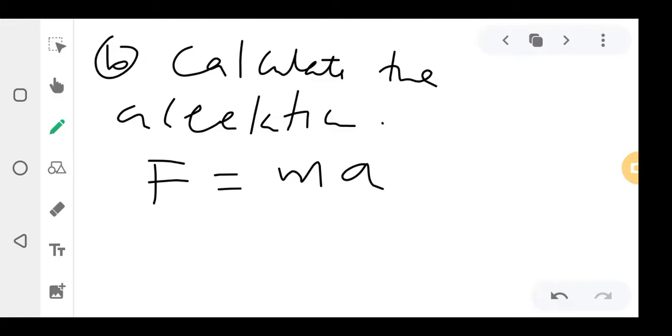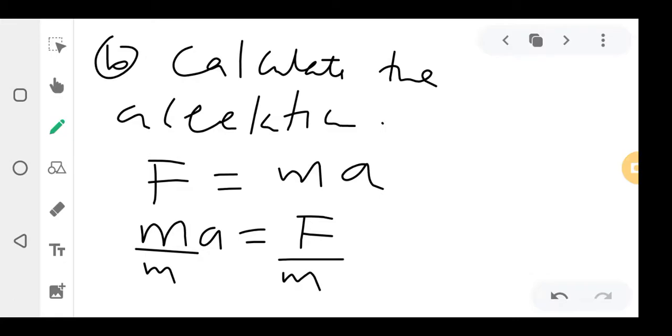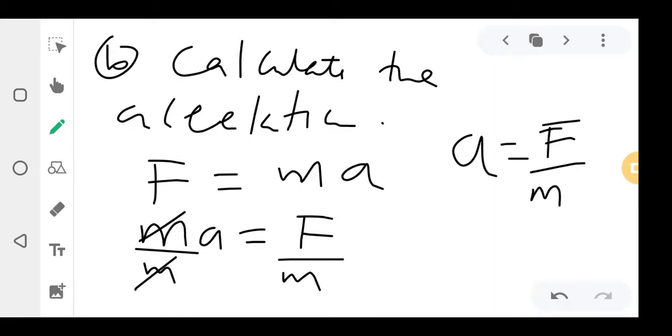Okay? So I'll rewrite it. I'll put mass times acceleration in front, and then F will go this side. I want to make acceleration the subject. I divide by m. I think I've taught you this. So you remove this, you remove this. So the formula for acceleration is equal to force over mass. That's the formula we use. Force over mass. So acceleration is equal to force over the mass.